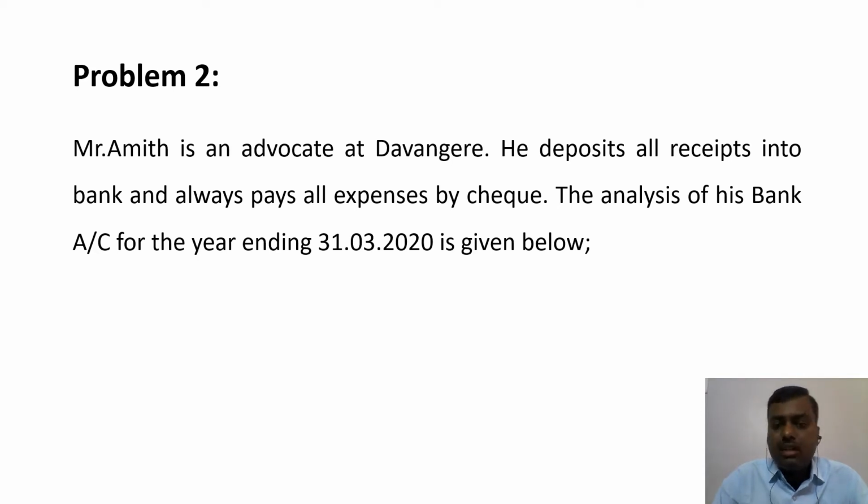So Mr. Amit is an advocate or a lawyer at Davangere. He is not maintaining any P&L account, that is, profit and loss account, and also he is not maintaining any receipts and payment account or income and expenditure account. Instead, he receives all receipts into his bank account and always pays all expenses by cheque. So by analyzing his bank statement, we can identify the receipts relating to the profession as well as payments relating to the profession. Thus, we can calculate the income from his profession. Let us analyze his bank statement.